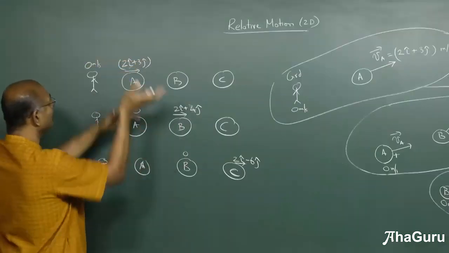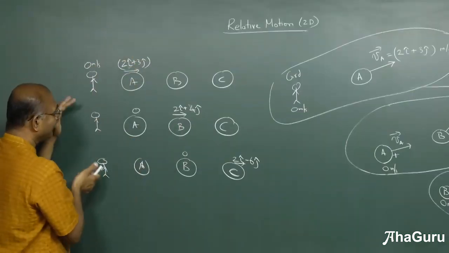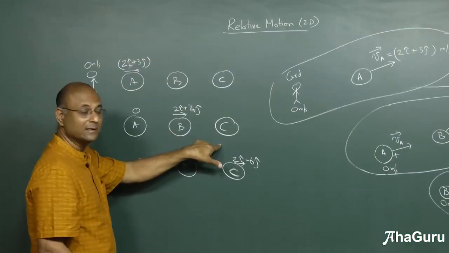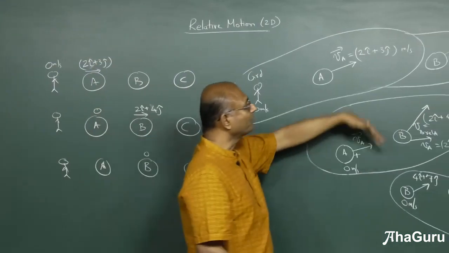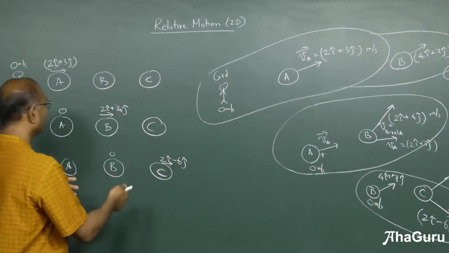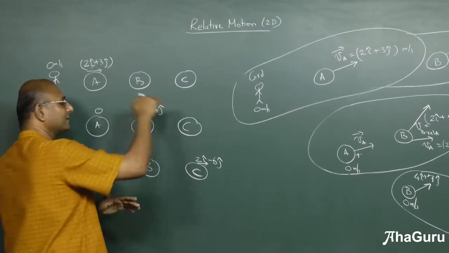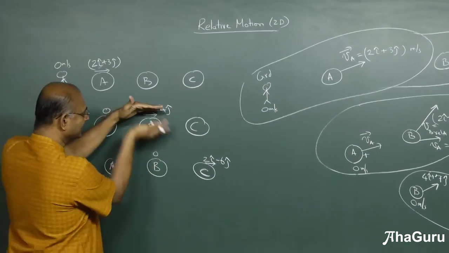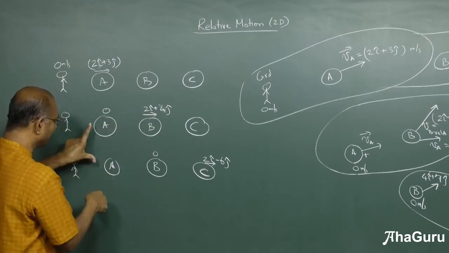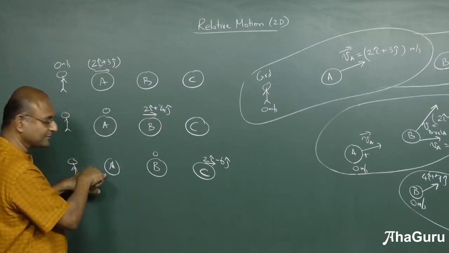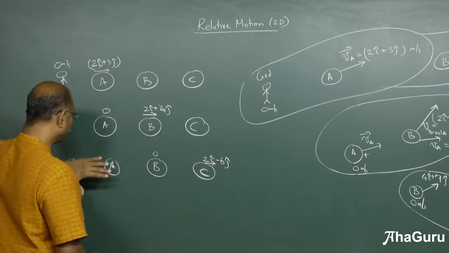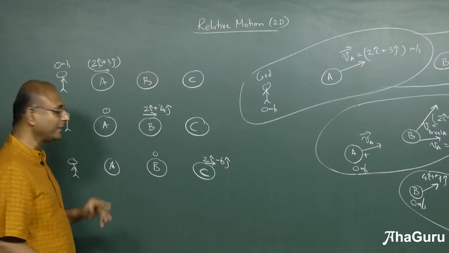You want to bring everybody to the ground reference frame. If you want everybody to come to this diagram, that means you are asking what does A say about C. Remember here, we first moved B up to the ground and then moved C up, right? I will do this in a different way, where I will move C into this diagram. How do I bring C to this diagram? You have got to make something that is common. Well, A, I don't know anything about A, so you can't transform this. Whereas here, you know B is 0 and you know B is 2i plus 3j. This one, there is no information, so there is no need to worry about it.